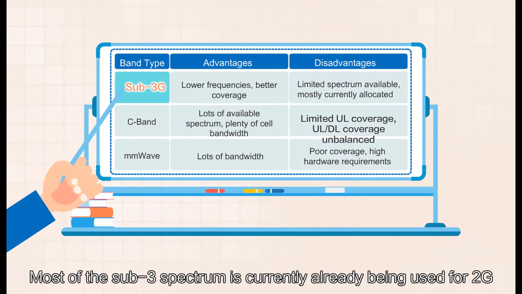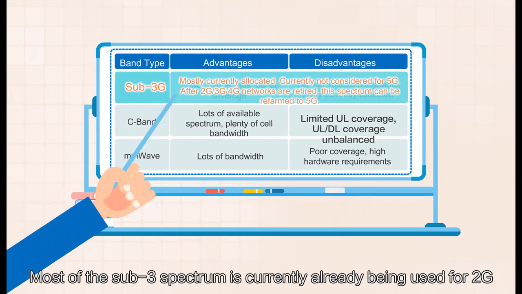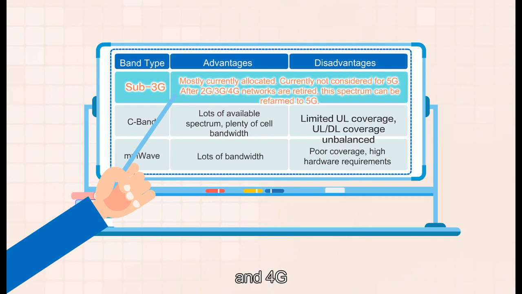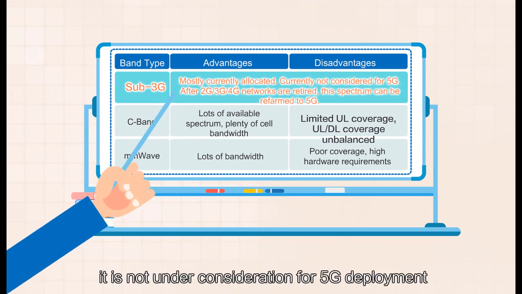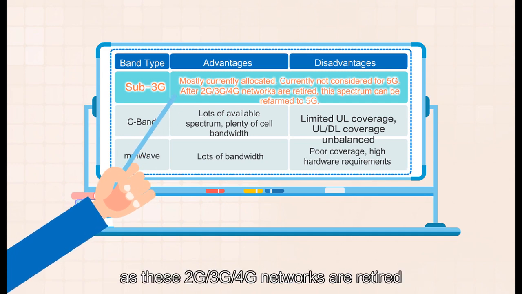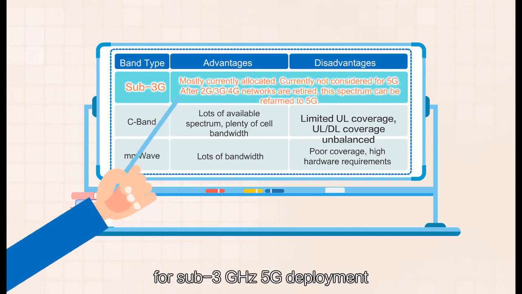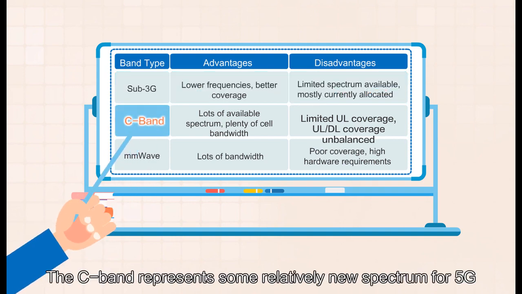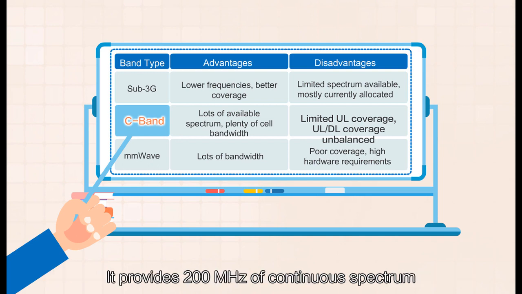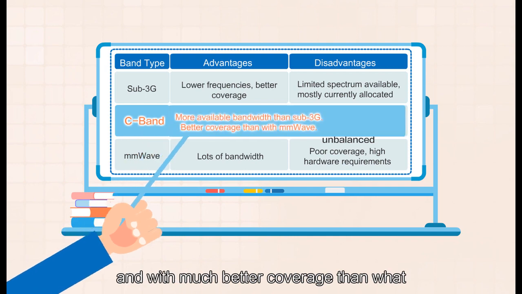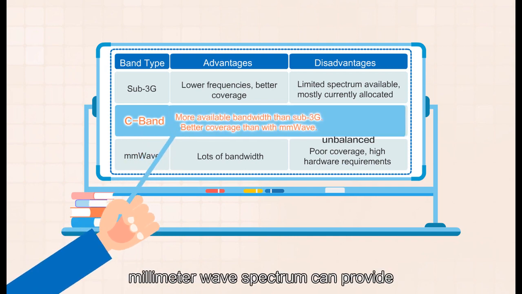Most of the sub-3 spectrum is currently already being used for 2G, 3G and 4G. So, for the moment, it is not under consideration for 5G deployment. In the future, as these 2G, 3G, 4G networks are retired, we can start refarming this idle spectrum for sub-3 GHz 5G deployment. The C-band represents some relatively new spectrum for 5G. It provides 200 MHz of continuous spectrum and with much better coverage than what millimeter wave spectrum can provide.